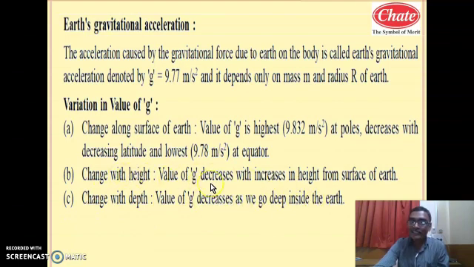Why in case of height it decreases? As distance increases, force decreases, g decreases. In case of depth, even though the distance decreases, that attracting mass also decreases. As attracting mass decreases, g decreases because gravitational force is considered center to center. For example, if we consider any body at a certain depth inside the Earth, at that depth, whatever the remaining radius of the Earth, only that much portion of the Earth exerts a pull of gravity on that body.